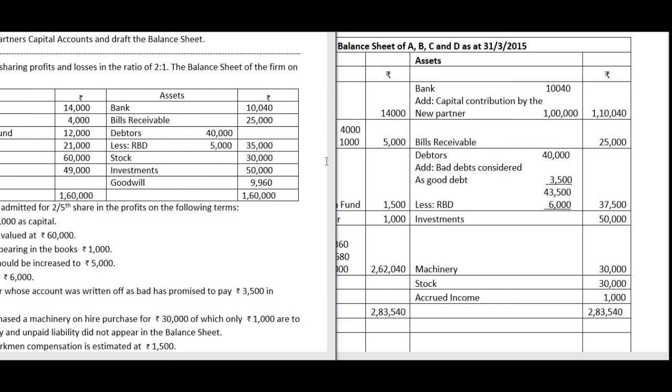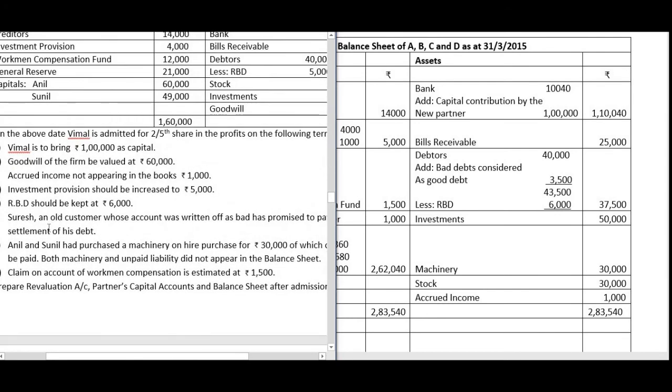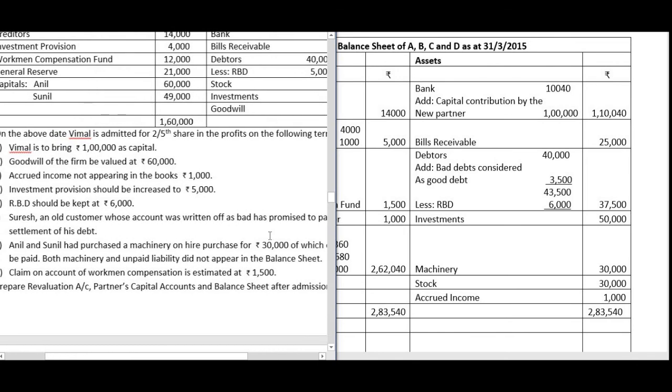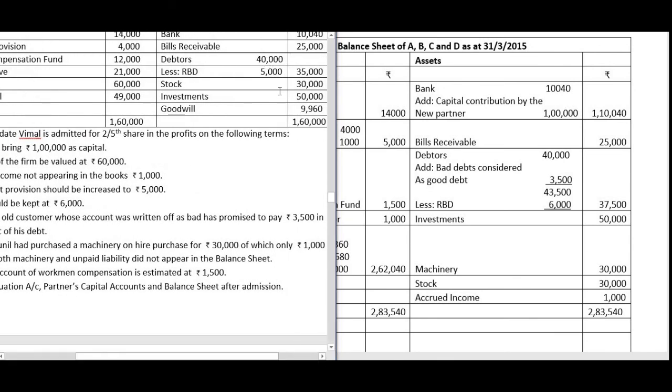Okay, there is one item. Suresh, an old customer whose account was written off as bad, has promised to pay rupees 3,500. This was an unrecorded asset, which we have already recorded in the revaluation account. So this has to be added to the debtors. Next is RBD. RBD now is 6,000. It was 5,000, but 1,000 is created, so now the total is 6,000.